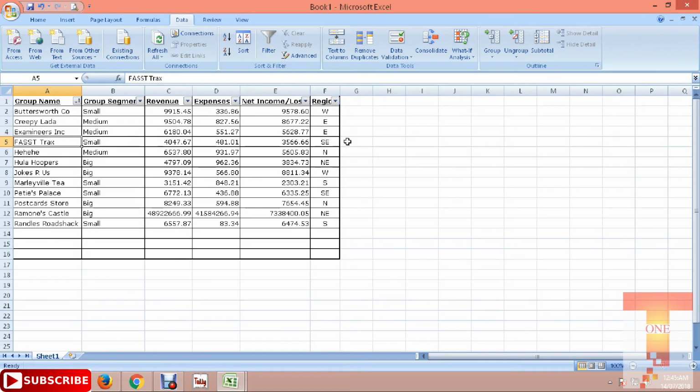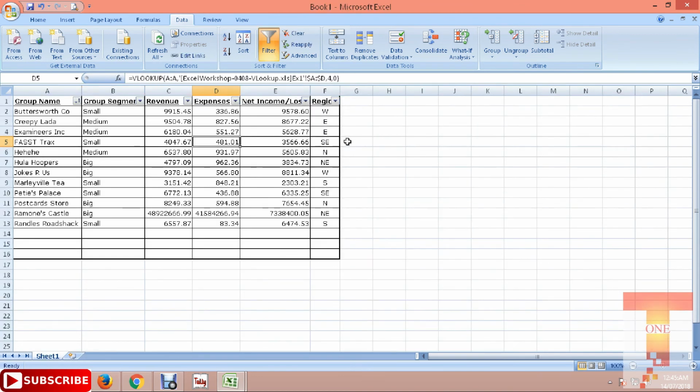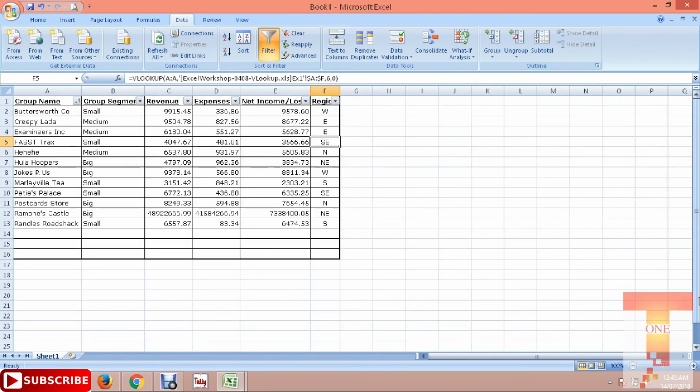Okay, the group segment is small, yes. The amount revenue is 4047.67, it is correct. The expense is 481.01. The total net income is 3566.66 and it's southeast, southeast. So you can check each and everything, it matches with the formula.